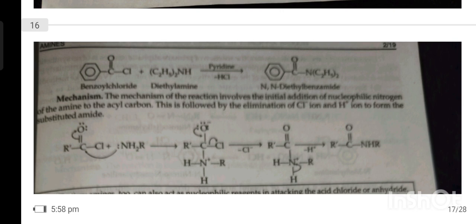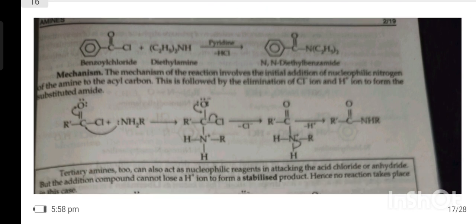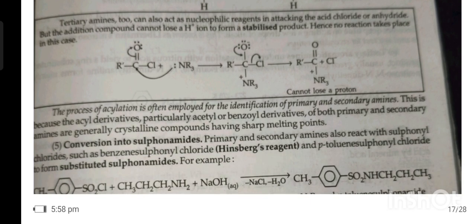Mechanism. The mechanism of the reaction involves the initial addition of the nucleophilic nitrogen of the amine to the acyl carbon. This is followed by elimination of Cl- ion and H+ ion to form the substituted amide. Tertiary amine too can act as a nucleophile in attacking the acid chloride or anhydride, but the resulting compound cannot lose H+ ion to form a stabilized product. Hence, no reaction takes place in this case. The process of acylation is often employed for the identification of primary and secondary amines. This is because the acyl derivatives, particularly acetyl or benzoyl derivatives of both primary and secondary amines, are generally crystalline compounds having sharp melting points.